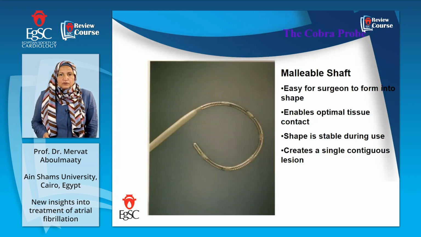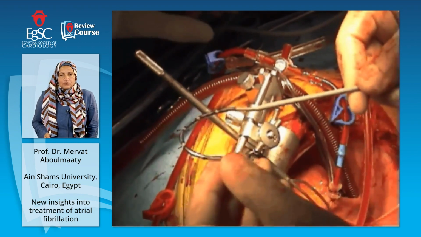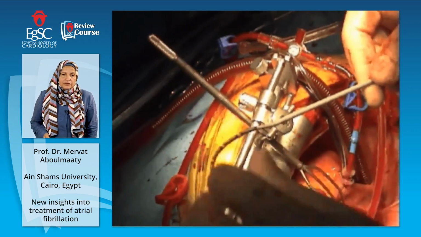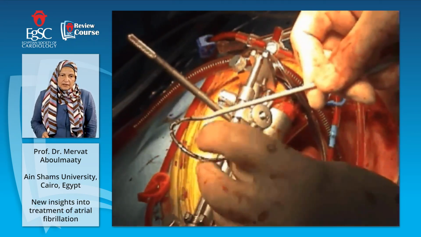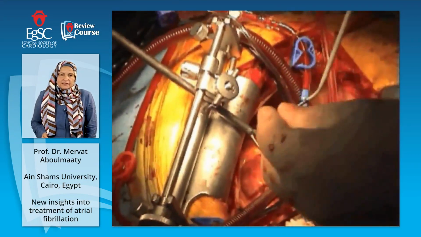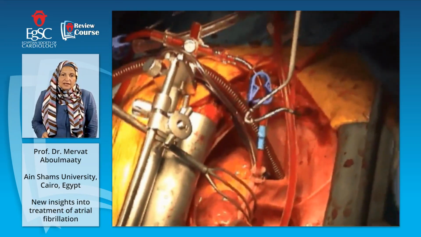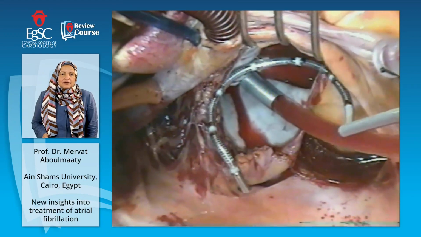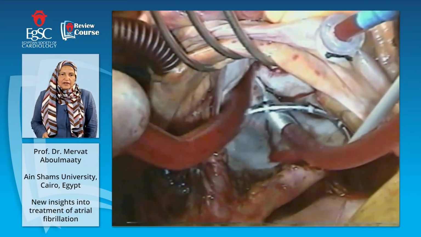This is one of the tools, the Cobra probe, which surgeons use to help them isolate the veins during open heart surgery. This is one of the films. I like it very much because this is the Cobra, and these are the poles. It is connected to a radiofrequency ablator, a special machine. We can see the left atrium is opened, and the surgeon will show us how the left atrium looks. Look here. He is taking this machine around the pulmonary vein orifices, and the energy will be delivered.